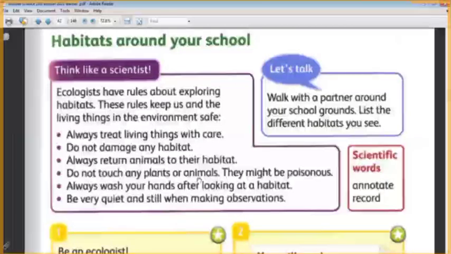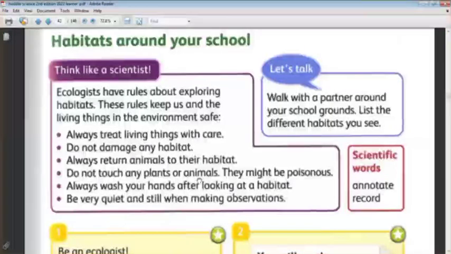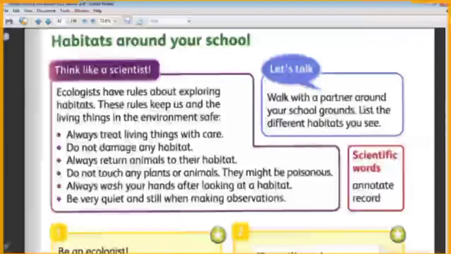Maybe some insects like mosquitoes and some animals like scorpions and snakes. These animals might sting us or bite us, so they can cause harm to us. So we must not touch the plants or animals.